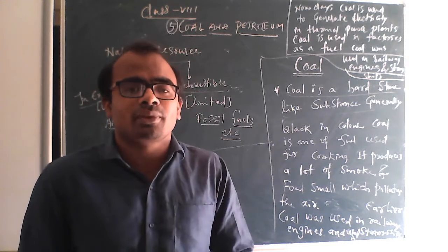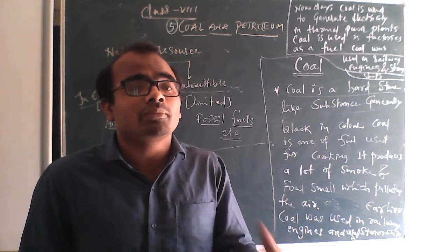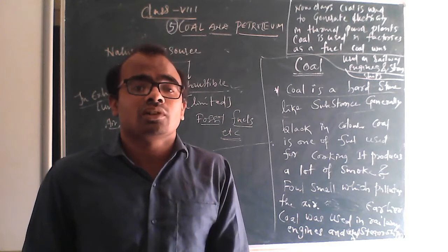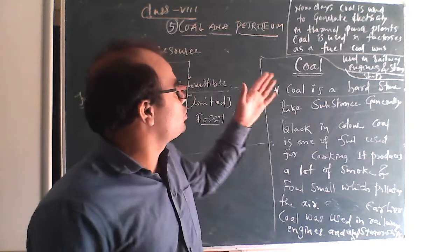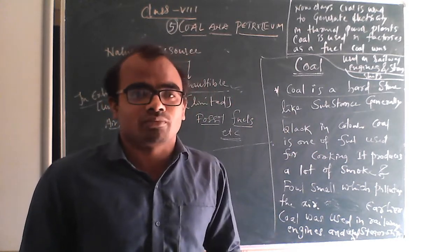There they explained everything. They use atomic energy, nuclear energy, to produce electricity.